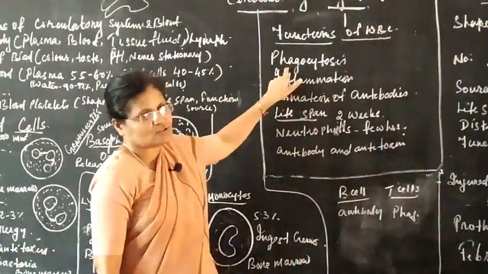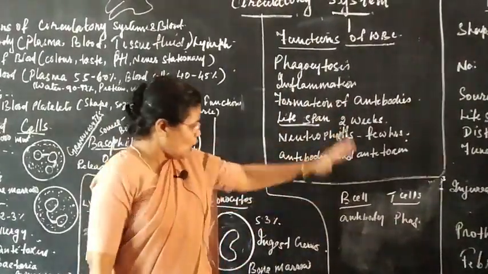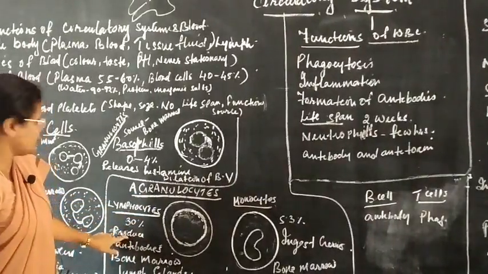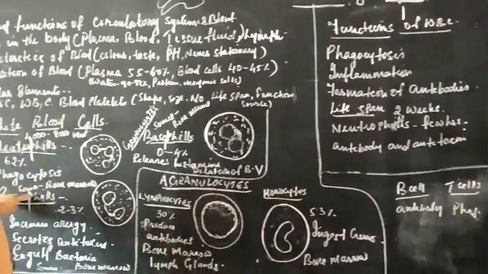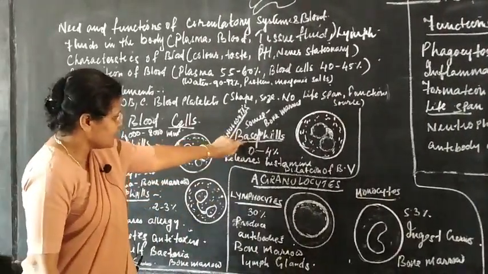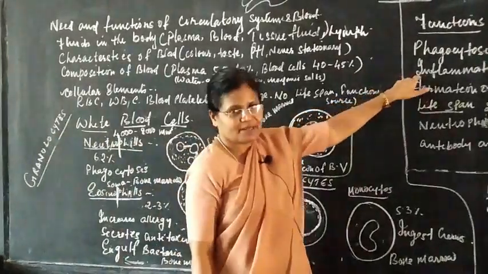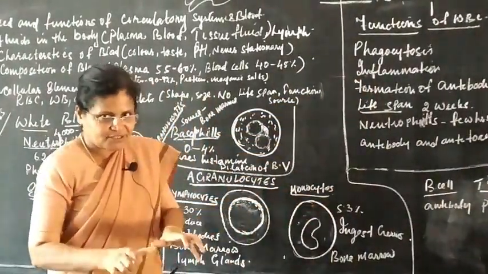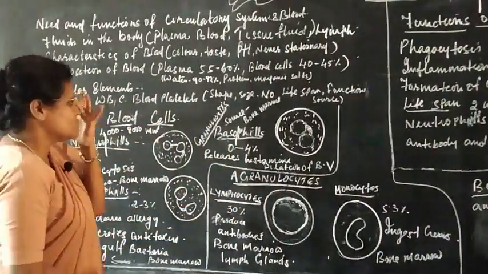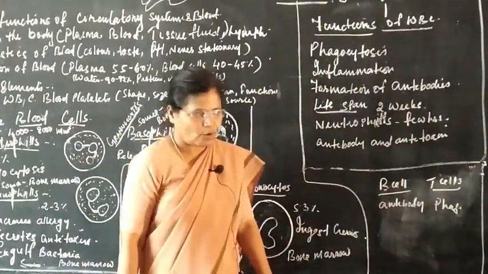Number one, phagocytosis. Number two, inflammation. Number three, formation of antibody. All three we have mentioned at different places. I said the lymphocytes produce antibody. Your neutrophils and monocytes are responsible for phagocytosis, whereas basophil releases histamine which helps in the inflammation. So we have learned the functions individually, but to sum up as a whole, they are nothing but WBC. So to generalize their function: phagocytosis, inflammation and formation of antibody.